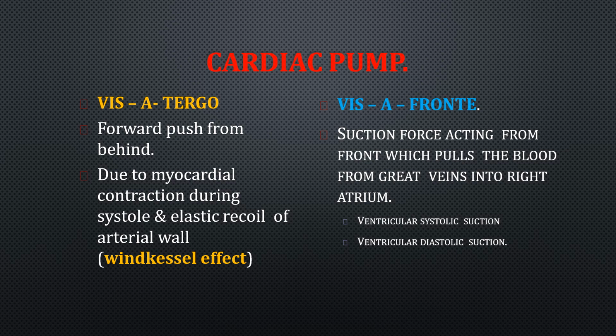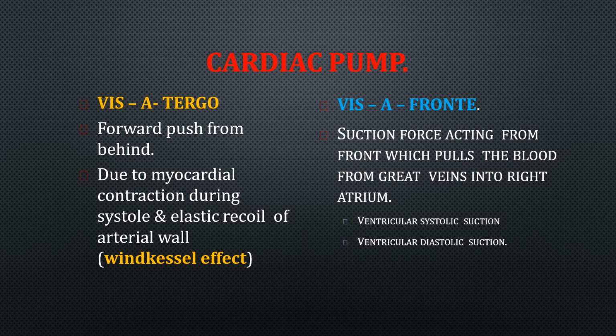Because of this elastic recoil, the blood comes forcefully, entering the ventricle or the right atrium. The arterial wall is adjusting so that the ventricle or the right atrium will be able to fill with blood. Okay, so this is the forward push from behind, otherwise called vis a tergo.